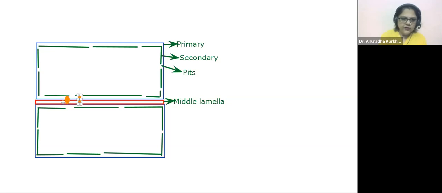दिखाई दे रहे बेटा ऑरेंज वाली चीजें? ये जो ऑरेंज वाले में डाल रही हूँ ना गोले, that is going to be your torus. The thickenings that will support. So where are the torus going to be formed? Torus is formed from the primary towards the middle lamella. From the primary towards the middle lamella.